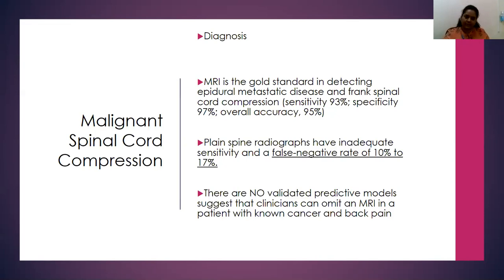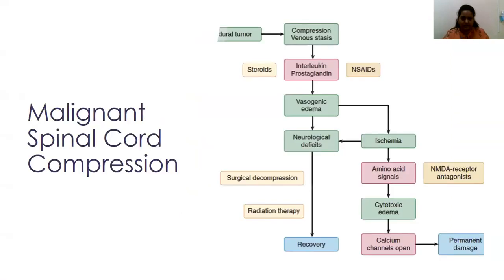MRI is actually the gold standard used for detecting an epidural metastatic disease or a frank spinal cord compression, because it has a very high sensitivity and specificity. Then you have plain spine radiographs, but sometimes in patients with lumbar vertebral involvement, it is not very clear because of the gaseous distension of the bowels. So it is difficult to identify the vertebrae and comment on whether there is a spinal cord compression or a vertebral fracture. So after you examine and have an understanding of this, what is the major modality, and how do we look at management for this patient, and how our medications are going to work for this patient.